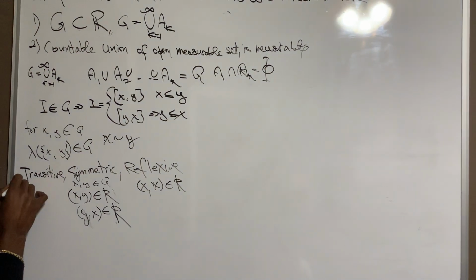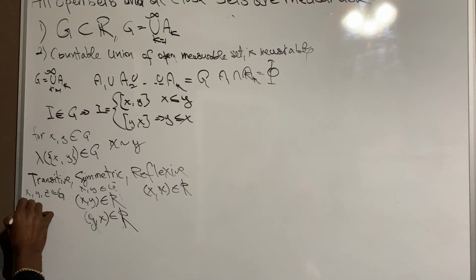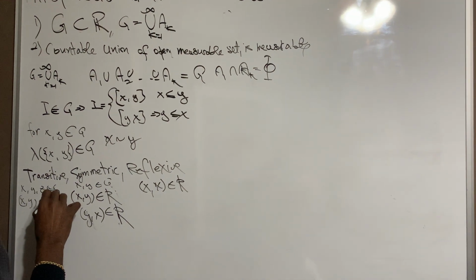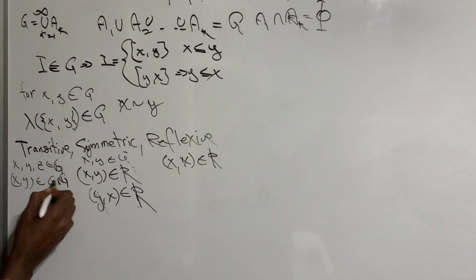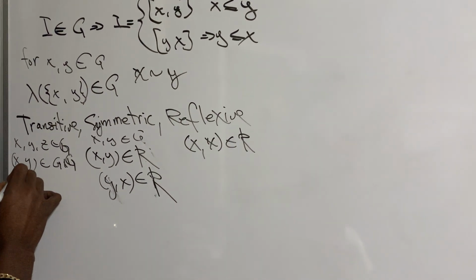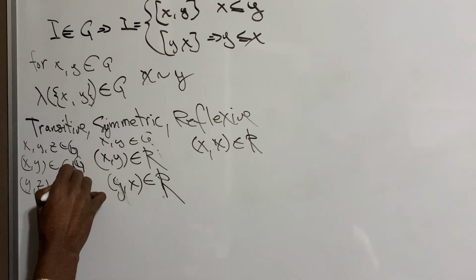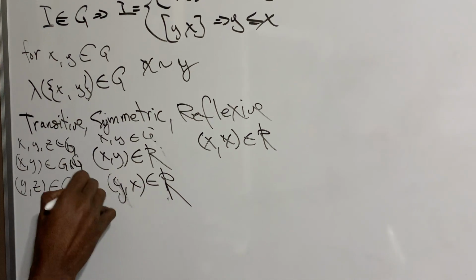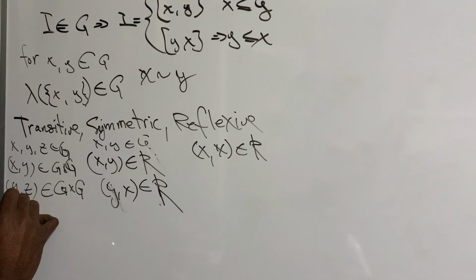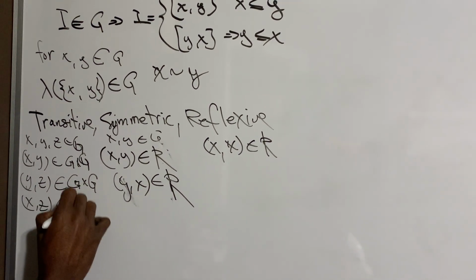And transitive means for x, y, z in G, if we have xy in G × G, which is the actual relation, and we have yz in G × G, the Cartesian product, then we should have xz also in G × G, in the relation.